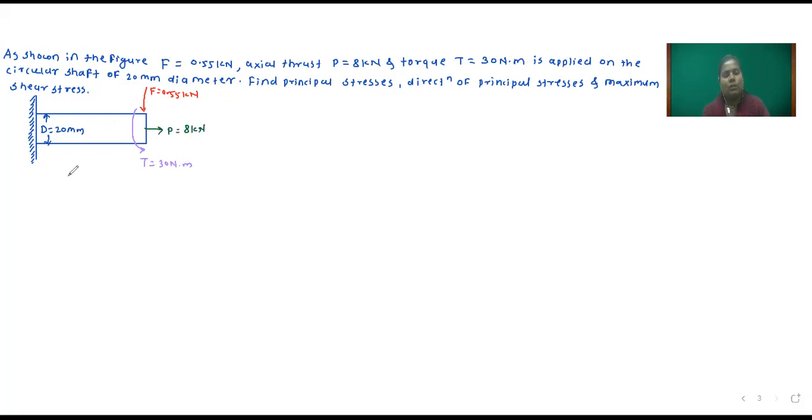Okay. So this is the circular shaft having diameter 20 mm. On that shaft, one force is applied. The intensity of force is 0.55 kilonewton. Then torque is applied and the intensity of torque is 30 Newton meter. And after that, one axial force is applied and the intensity of this axial force is 8 kilonewton.